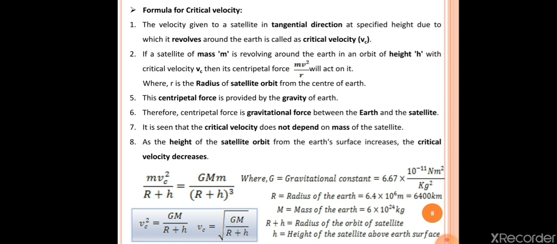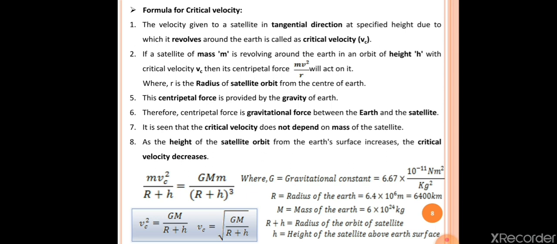It means the velocity given to an artificial satellite at a specific height in tangential direction so that it revolves around the earth. So this velocity is called critical velocity. Critical velocity is indicated with the help of vc.